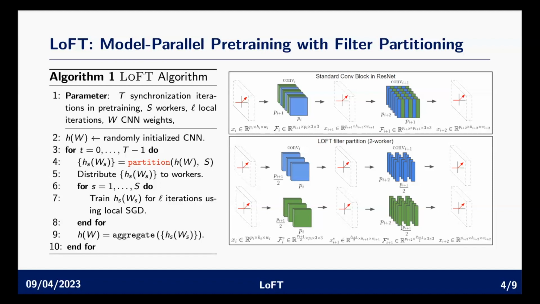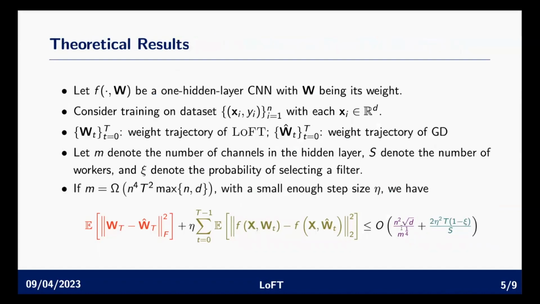The partition method is described in more detail in the figure on the right. Basically, we adopt a filter-wise partitioning strategy. In each layer of the convolutional neural network, we partition the filters, meaning that each worker, for each submodel, will only take a part of the filters from the whole model. This results in a smaller number of channels in the output, which also means a smaller number of channels in the input to the next layers. So in this way, we shrink the number of parameters in each submodel. Next, we will provide some theoretical results on a simplified scenario of our algorithm.